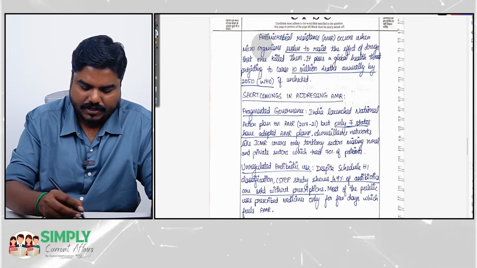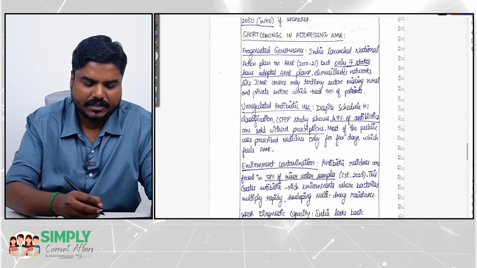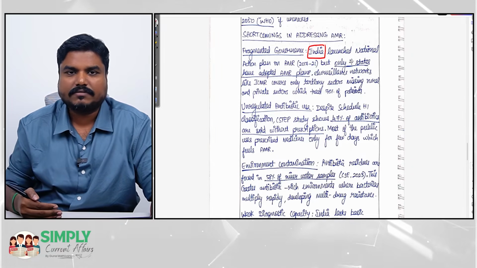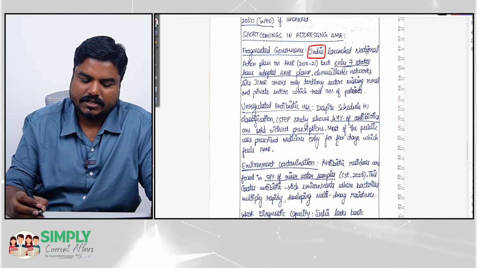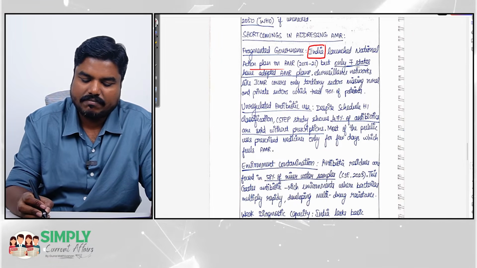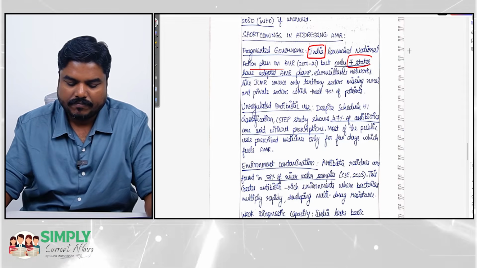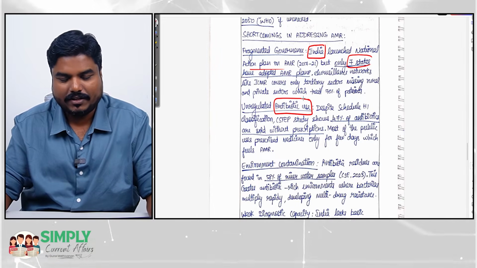Then the shortcomings point, fragmented governance. See, this question is not with respect to India. You can mention the efforts taken by India, no problem. That can come a little later. So, fragmented governance, for example, India has launched the National Action Plan on AMR, but only 7 states have adopted. Fair point. Unregulated antibiotic use. This is general for all the countries.